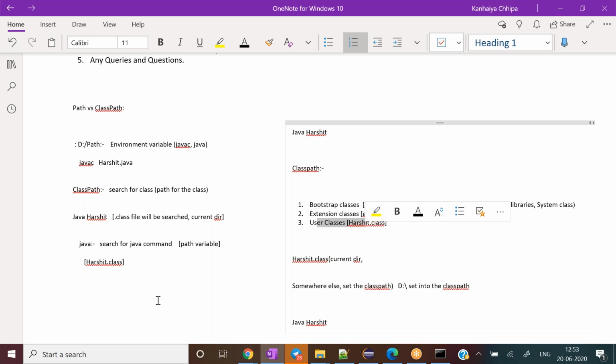Anybody has any doubt so far? I have discussed a lot of things while explaining path and class path, and I tried to cover it in a very deep way so that you come to know everything around this. Anybody has any problem as of now? I'll take a 1 minute pause.